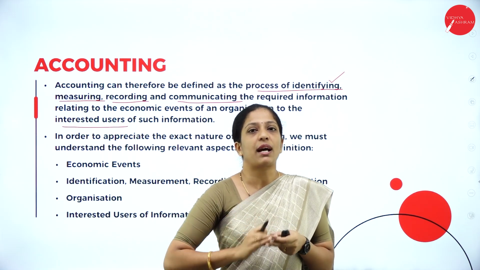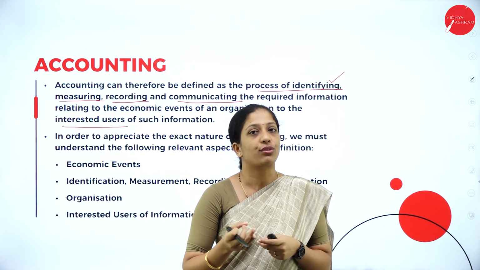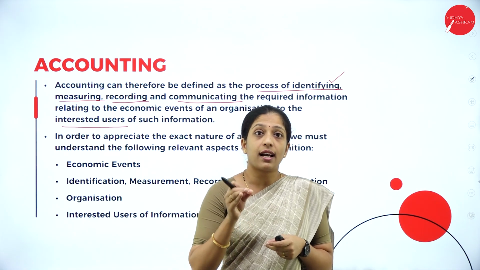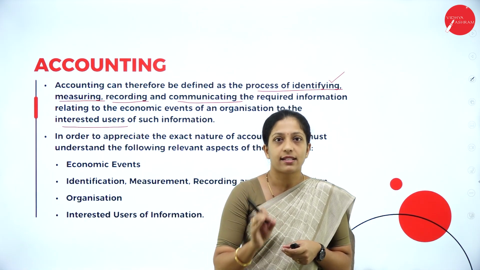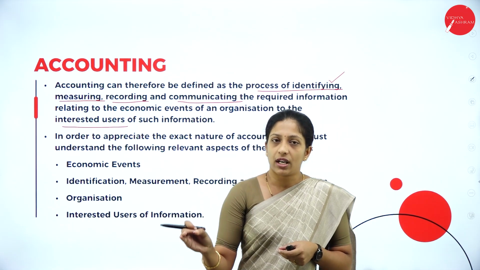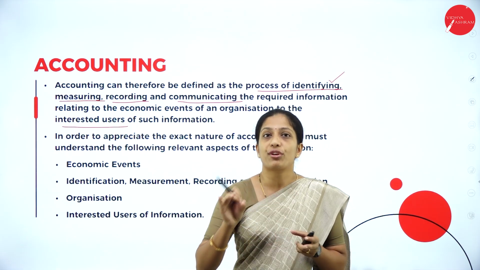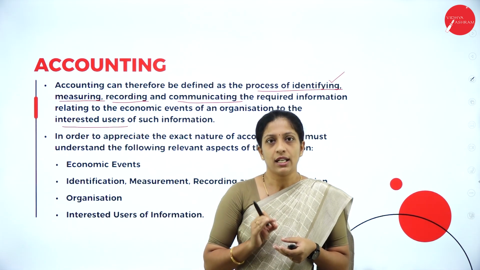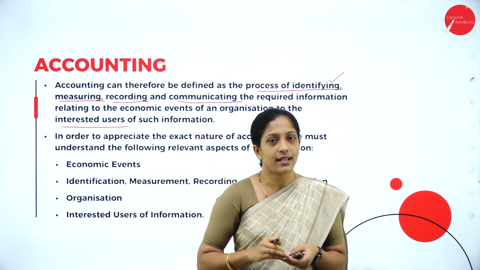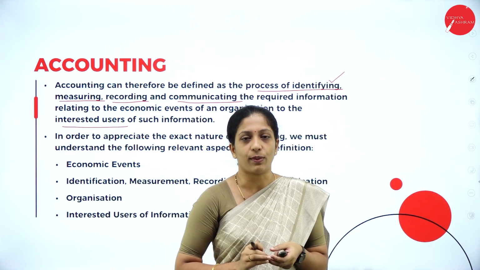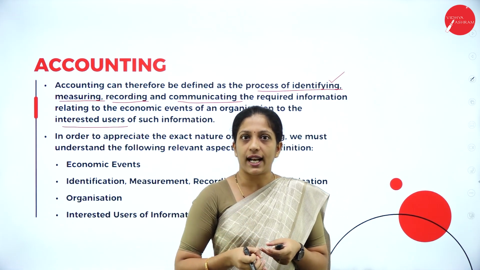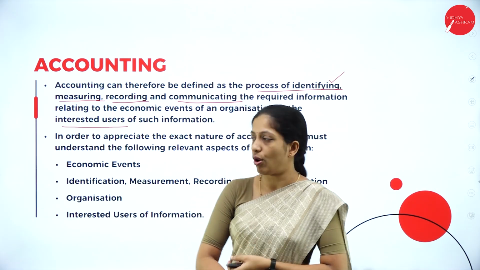Why do we have to communicate accounting information to them? Because they are the ones who will take necessary decisions based on the accounting results. There are a number of users who are dependent on accounting information and will take necessary decisions whenever required. And of course, it helps the organization as well as the users.